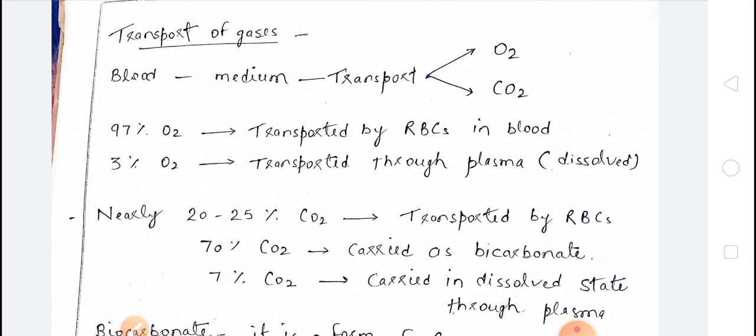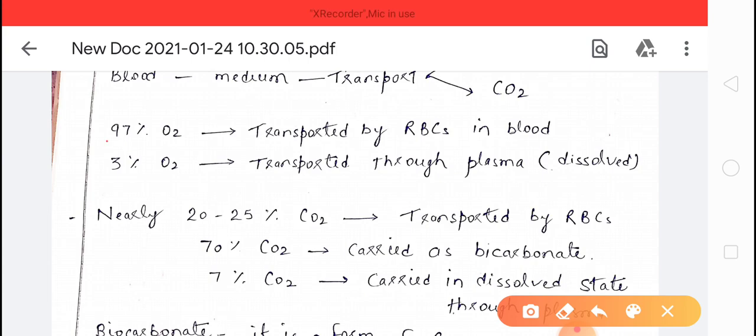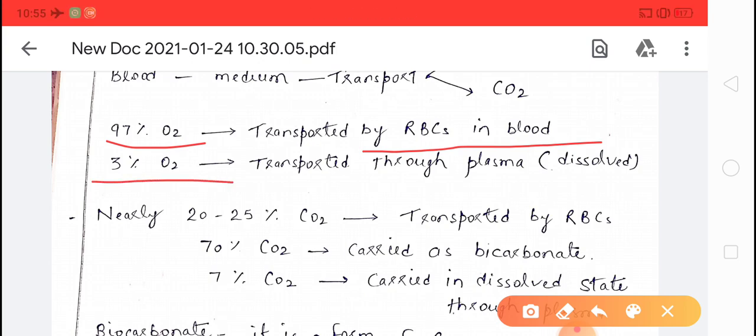A fact I want to share with you: 97% of oxygen is transported by RBCs in blood, and 3% of oxygen is transported through plasma. We know very well, children, RBCs contain a red pigment, that is hemoglobin, and this hemoglobin is responsible for transport of oxygen in the body.